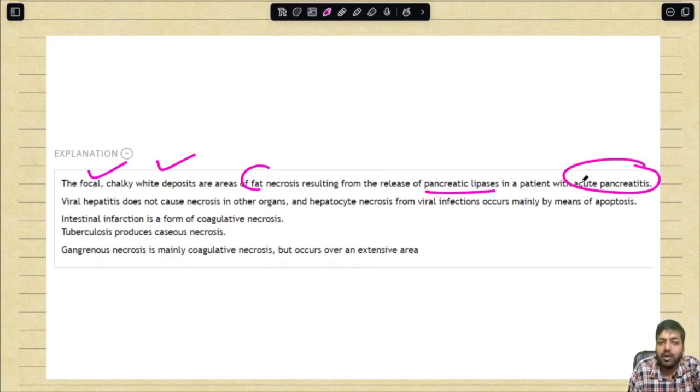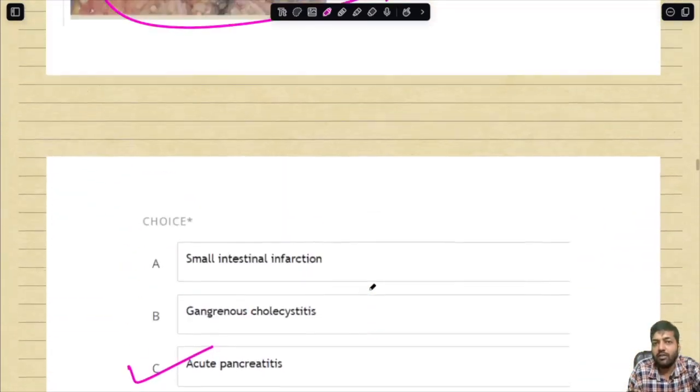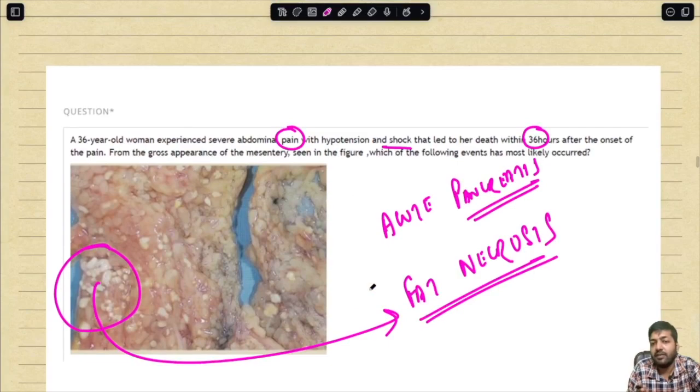Viral hepatitis, remember, does not cause necrosis in other organs, and hepatocyte necrosis from viral infections occurs mainly by means of apoptosis, as we have already seen, with the acidophil bodies. Intestinal infarction is a form of coagulative necrosis, which we do not see here. Tuberculosis produces caseous necrosis. Gangrenous necrosis is mainly coagulative but occurs over an extensive area. So the other options do not suit this. It is acute pancreatitis and fat necrosis, showing saponification.